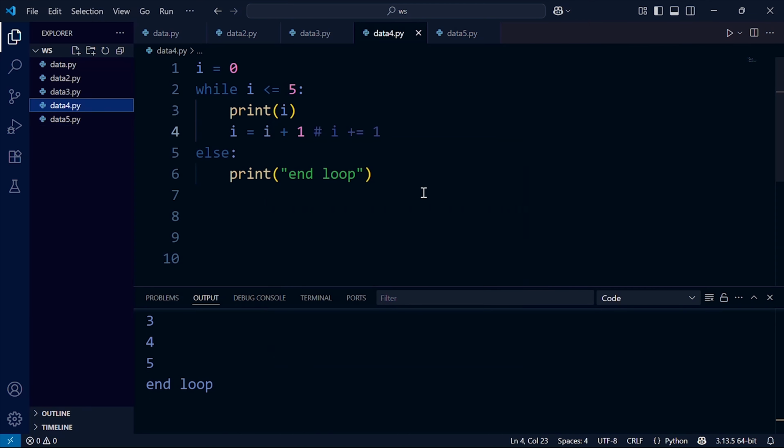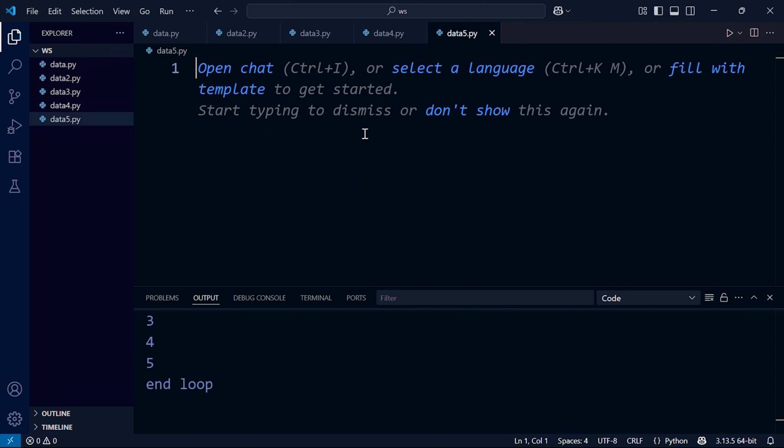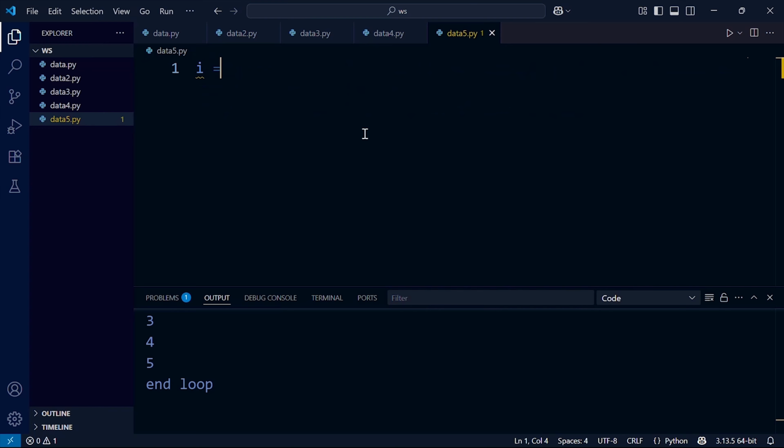So let's use both in one single program, decision and the loop, like finding if a number is even or odd in a given range. Let's start by initializing i, which is equal to 0, and we can write while, and we can say i should be less than 10, but 10 is not included in the result.